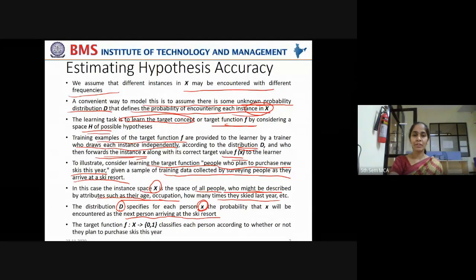Now the target function f, how do you model that? Each of the training instances in the instance set capital X is mapped to either 0 or 1. If they buy the ski, it is 1, yes. If it is 0, no, they are not preferring to buy the ski. So it is 0 or 1. Binary classification, yes or no, default or not, 0 or 1. Do you remember? It is a binary classification problem. The target function classifies each person according to whether or not they plan to purchase the skis.